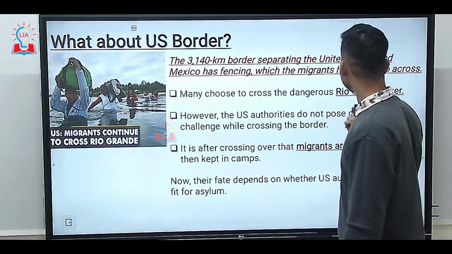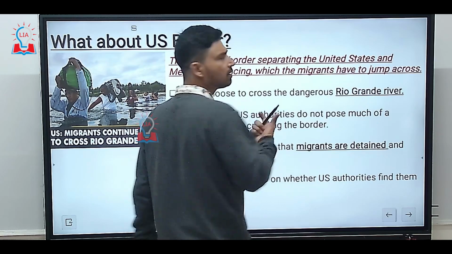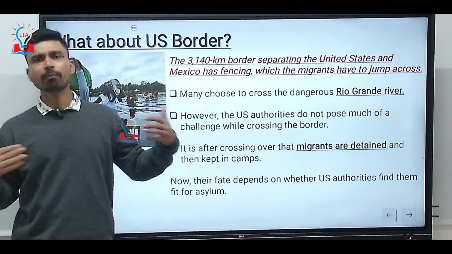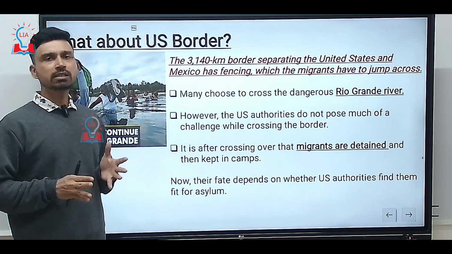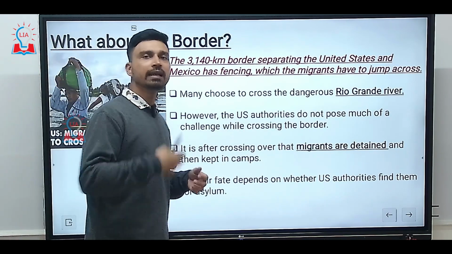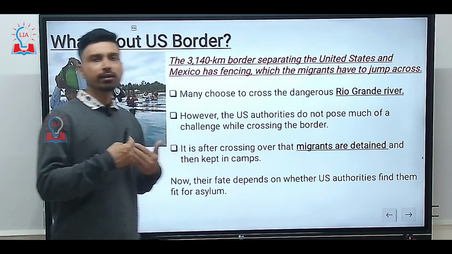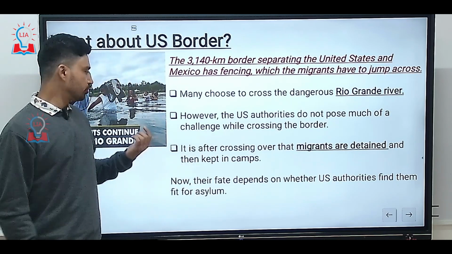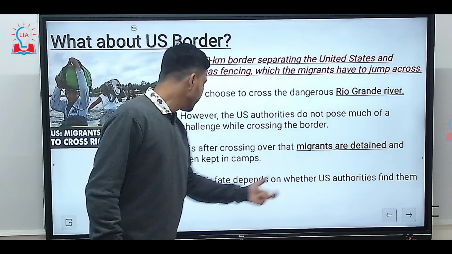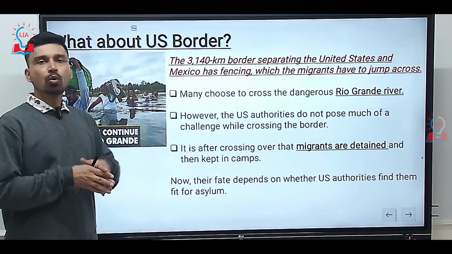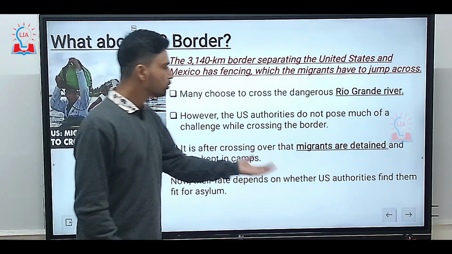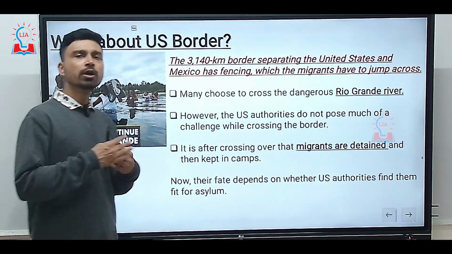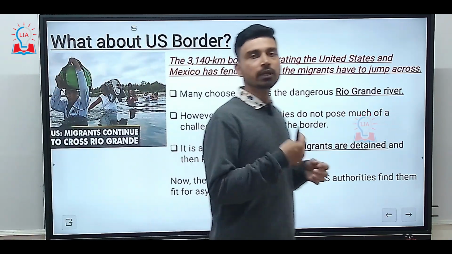However, the US authorities do not pose much of a challenge while crossing the border, because obviously manning such a huge border is itself a challenge. Many times US authorities basically let the migrants come to their soil, where they are then immediately detained and arrested. After crossing over, the migrants are detained and kept in camps. Once detained, the fate of migrants depends on whether US authorities find them fit for asylum or whether they will be deported back to the native country.